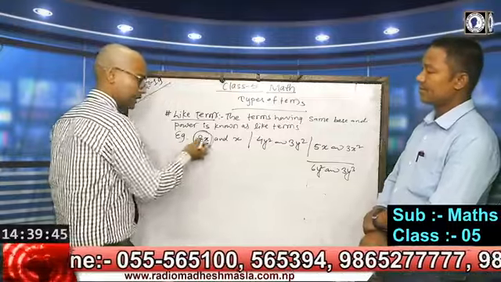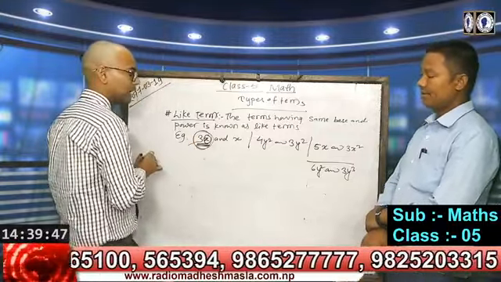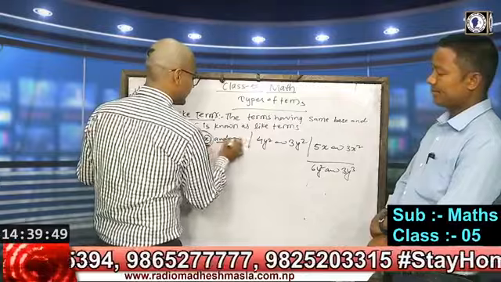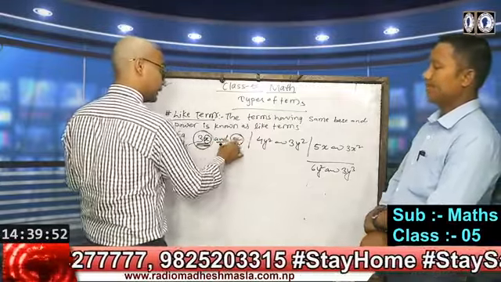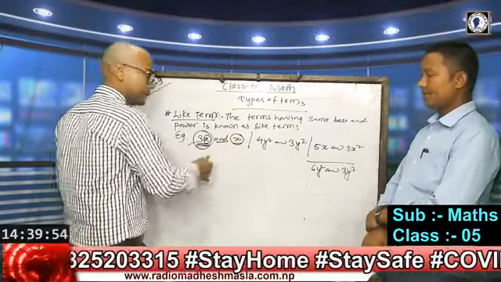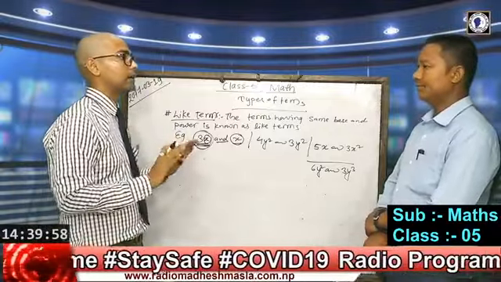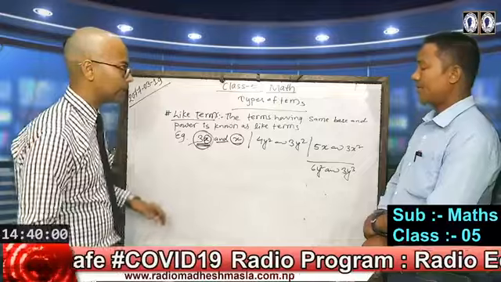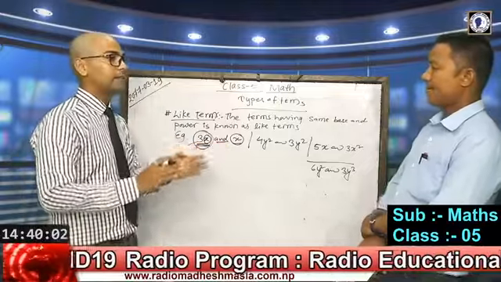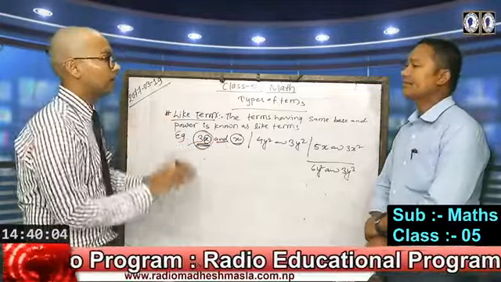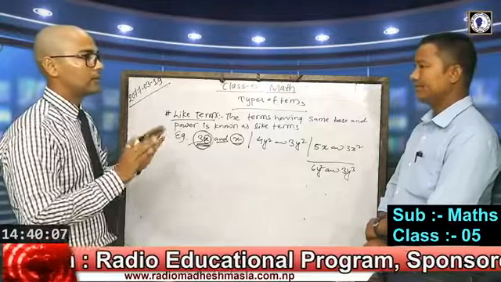In 3x, x is the base. And the other is also x, also a single x. If they have the same coefficient or not, that doesn't matter, that is not the problem.